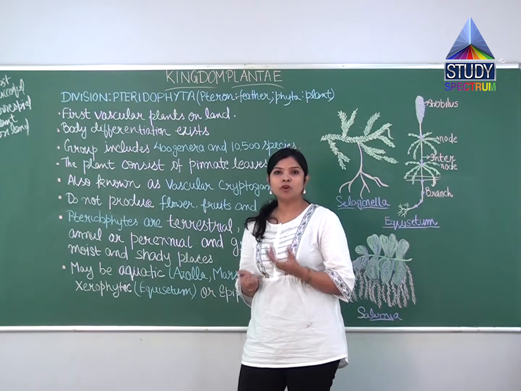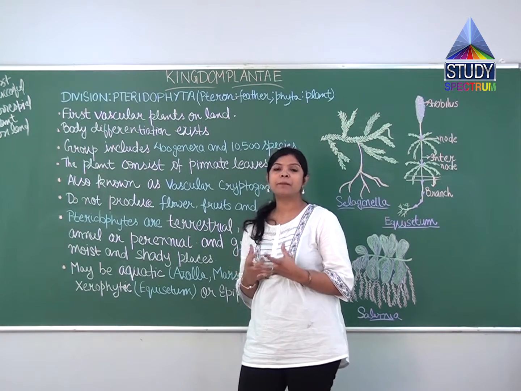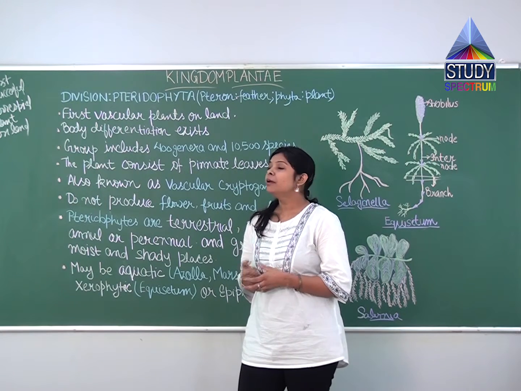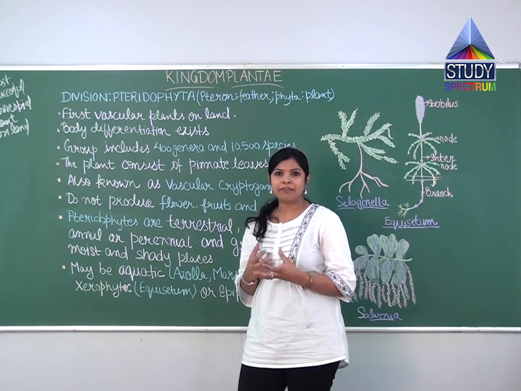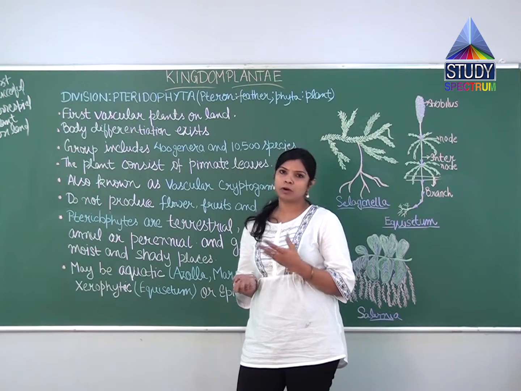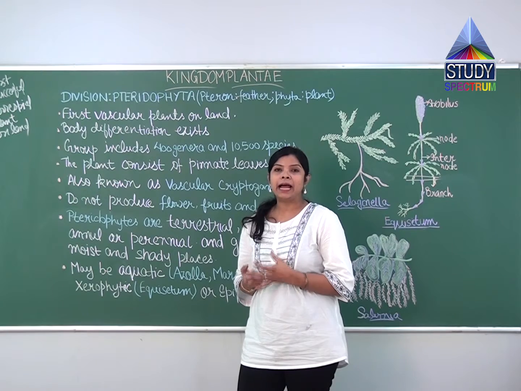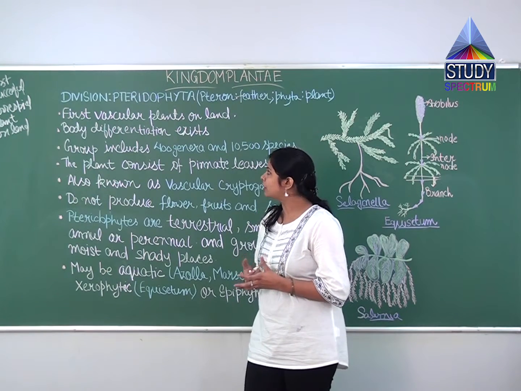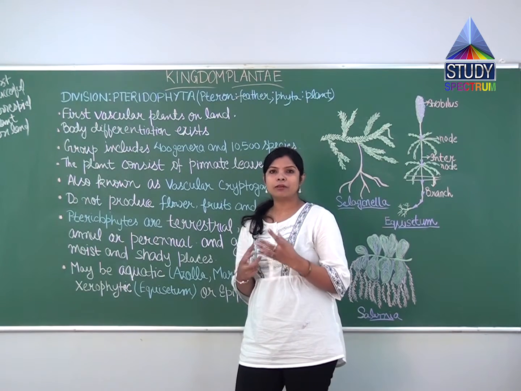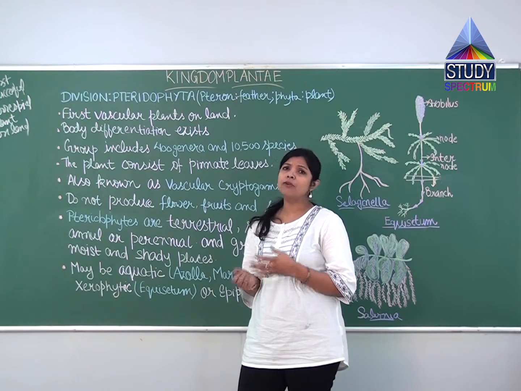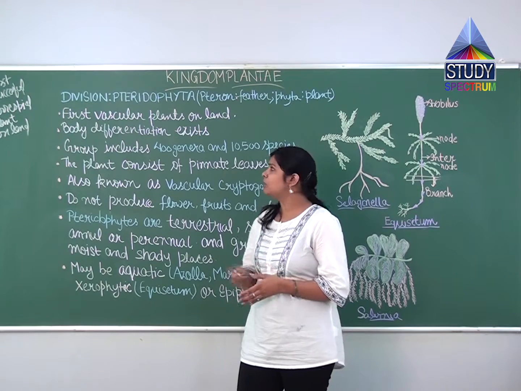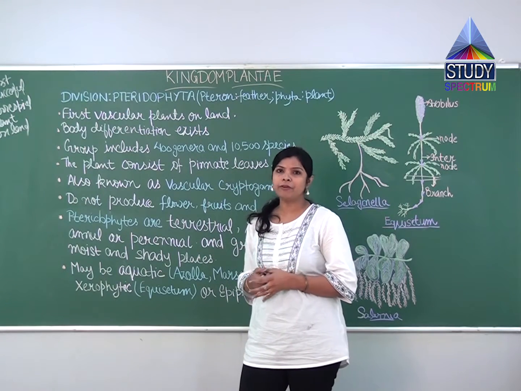We have seen that there was no body differentiation. The body was completely thallus-like structure. But when we came to bryophytes, we saw they were amphibian plants, meaning they need water as well as land. And if I talk about body differentiation, there was a little bit of body differentiation in bryophytes. Now we are going to do the next division, that is pteridophyta.